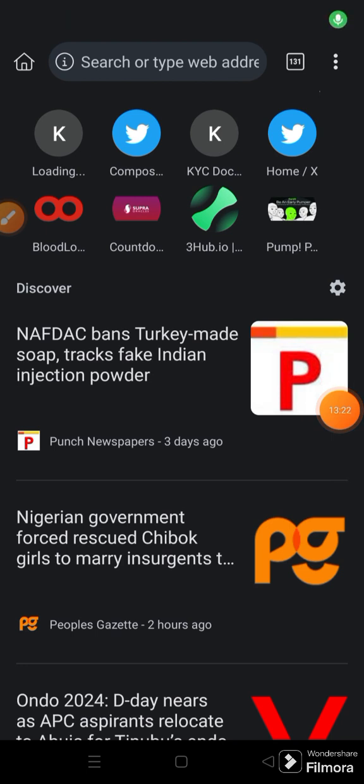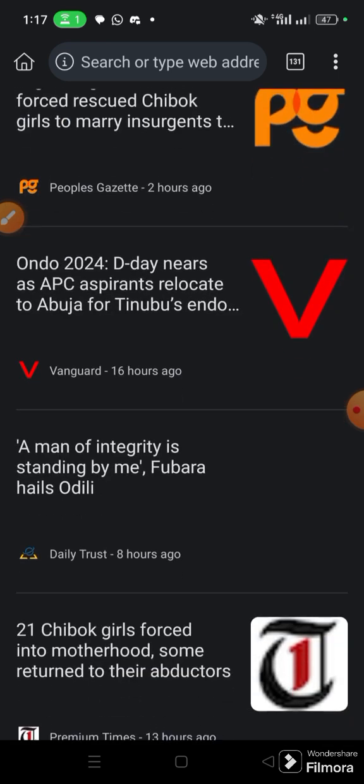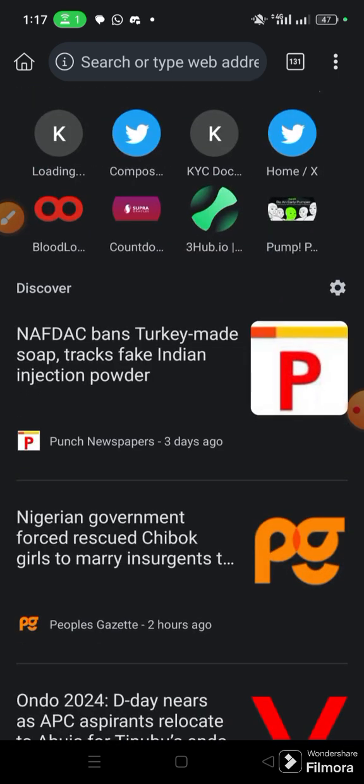If as a result of space, your phone space is not that much and you're unable to install the Mrs. Browser, because I think the megabyte of Mrs. Browser is a bit higher than that of Kiwi, maybe you are able to install Kiwi. It's basically the same process. So when you open it, you have a page. It does not have these other options like Mrs. Browser does, but you can also navigate.